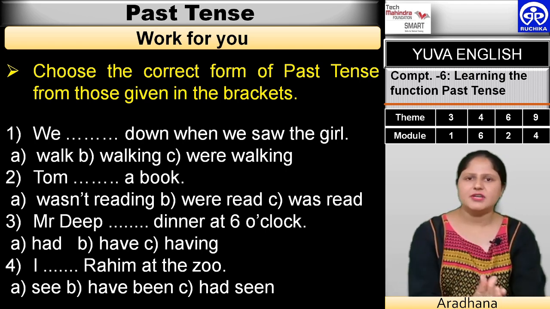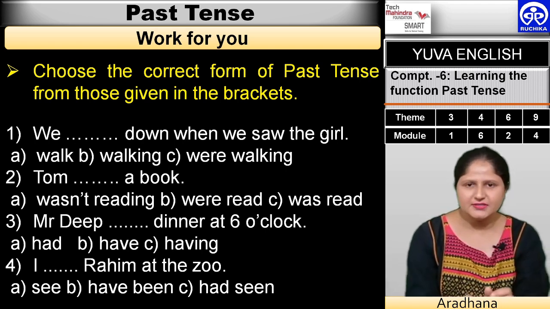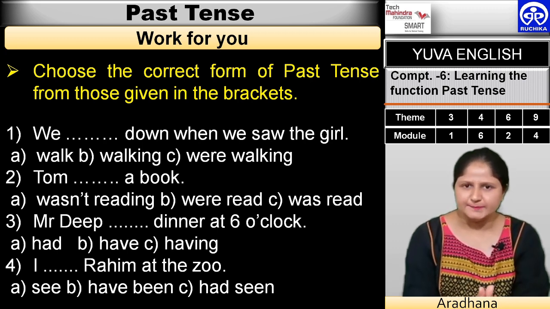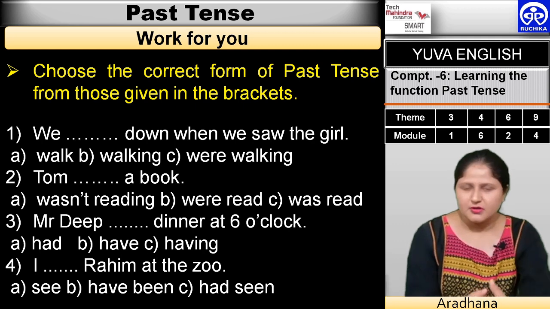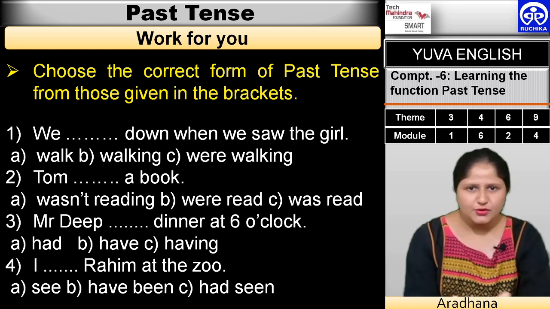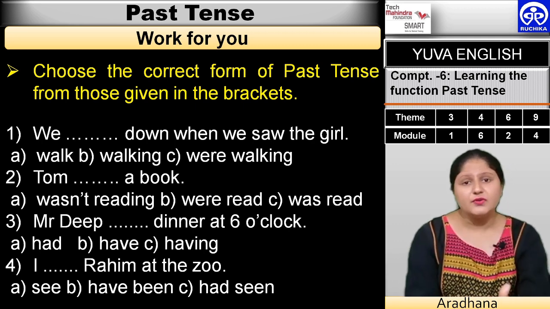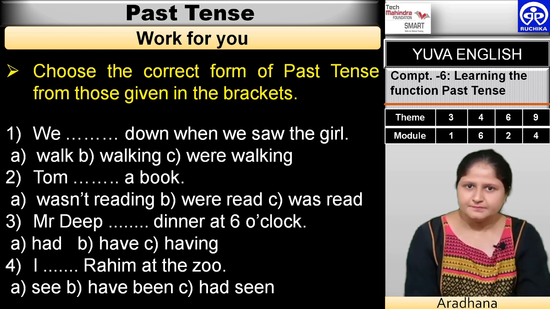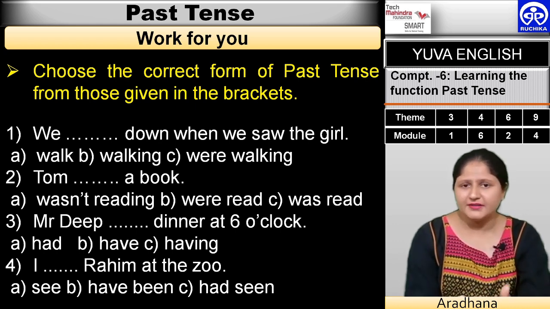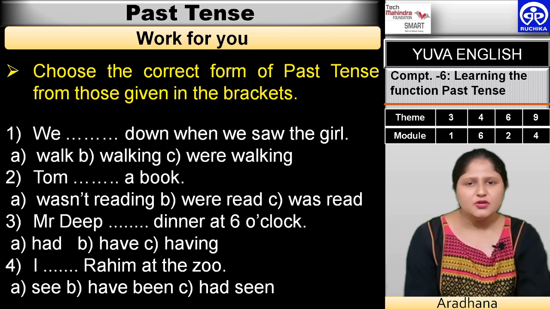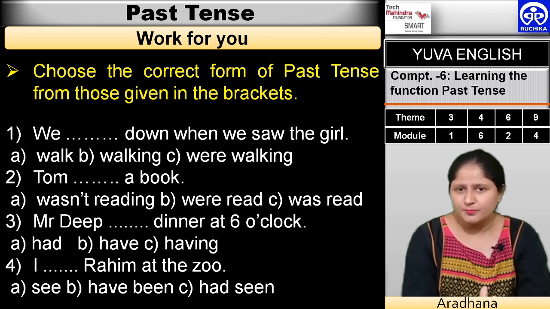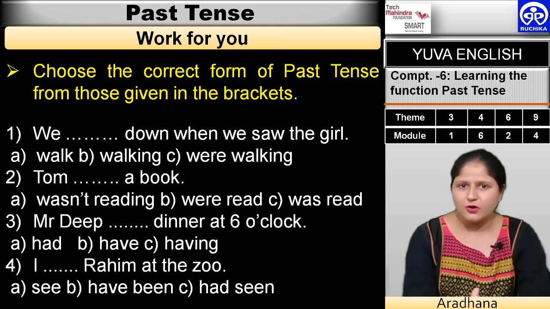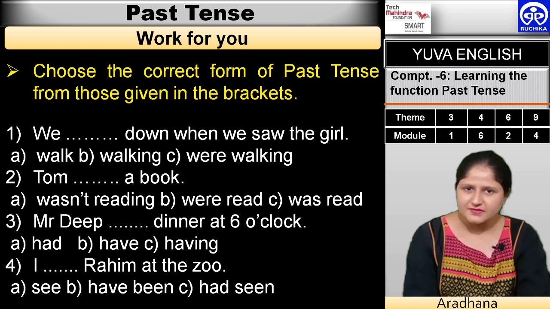So, I would like to tell you how you use this in daily life. It is very easy. How easy? First of all, identification is important. How do you identify? I told you, you have to know the structure and then you have to use and practice it daily. It is very important that you practice, because once you practice, you will be able to grasp the subject more properly. Here I have given you some work. I hope you understand the 4 forms and you will be able to answer these questions.